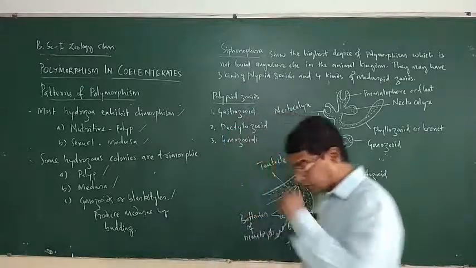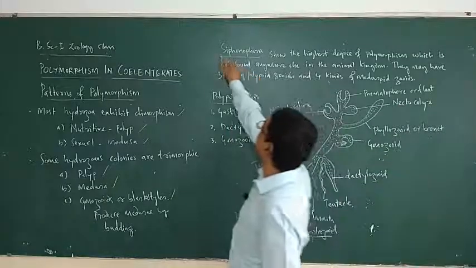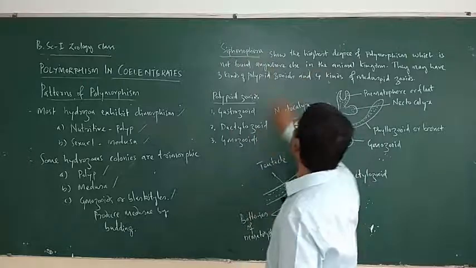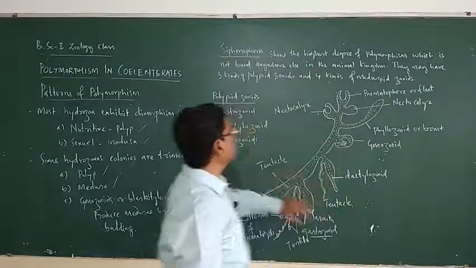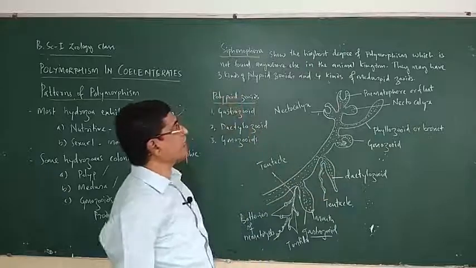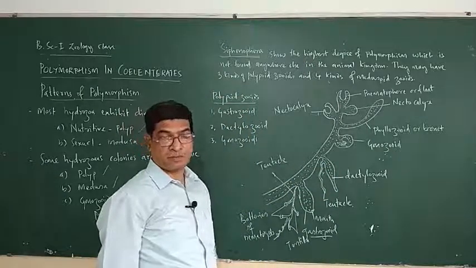Among cnidarians, the Siphonophora show the highest degree of polymorphism, which is not found anywhere else in the animal kingdom.